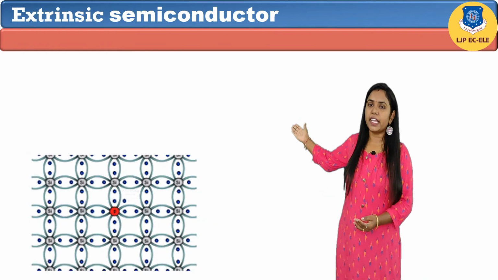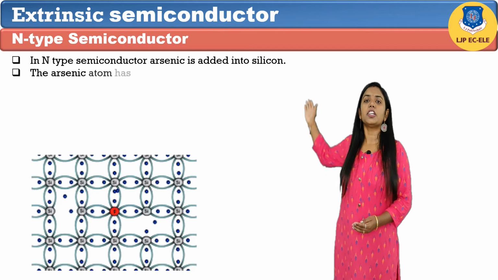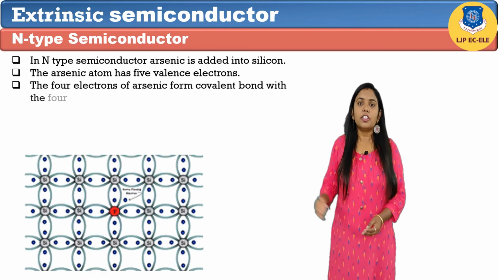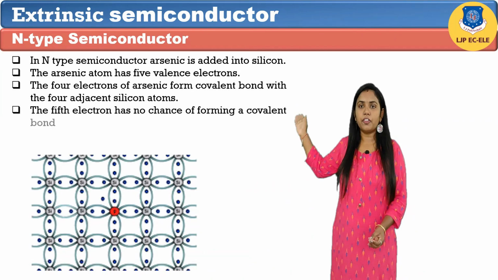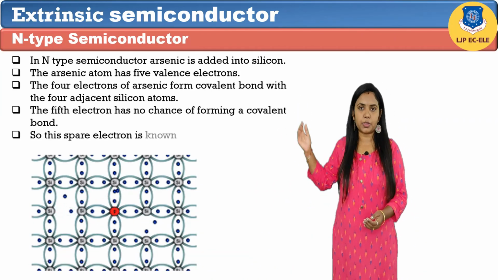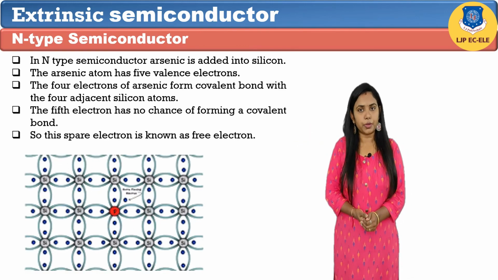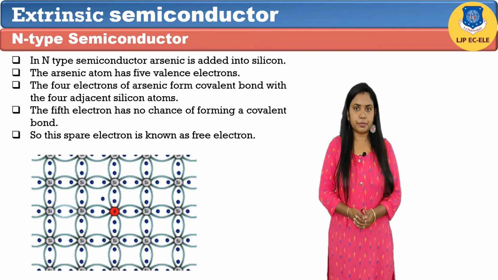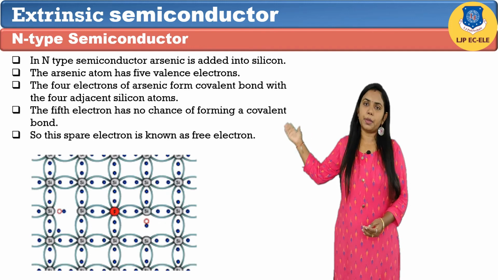As shown in the diagram, in n-type semiconductor, arsenic is added into a silicon structure. The arsenic atom has 5 valence electrons. The 4 electrons of arsenic form a covalent bond with the 4 adjacent silicon atoms. The 5th electron has no chance of forming a covalent bond. So, this electron is called a free electron. The majority charge carriers are electrons in n-type semiconductor.